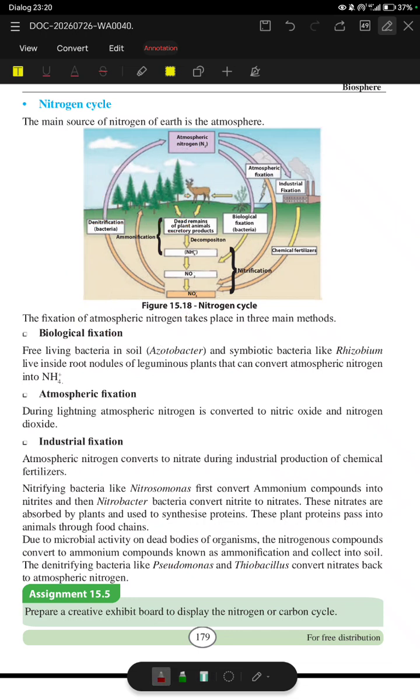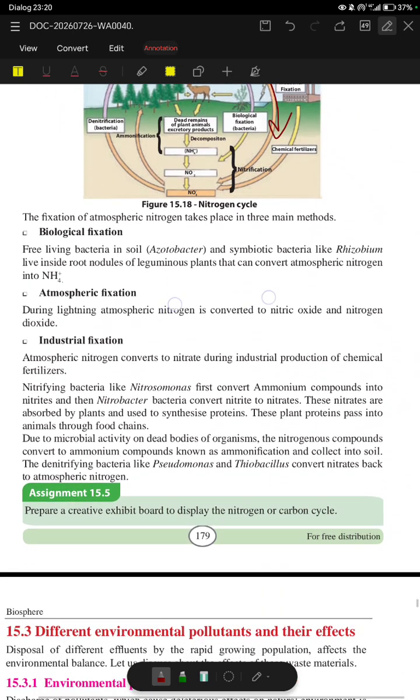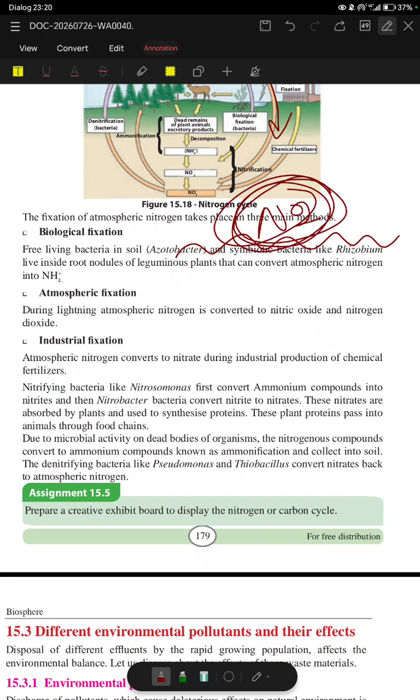So atmospheric nitrogen is used for the industrial, and then atmospheric nitrogen should be fixed to the soil. Why do they need to fix the atmospheric nitrogen to the soil? There's a reason. Let's say this is the atmosphere, and in the atmosphere we have the atmospheric nitrogen. Now, assume there is a plant over here.